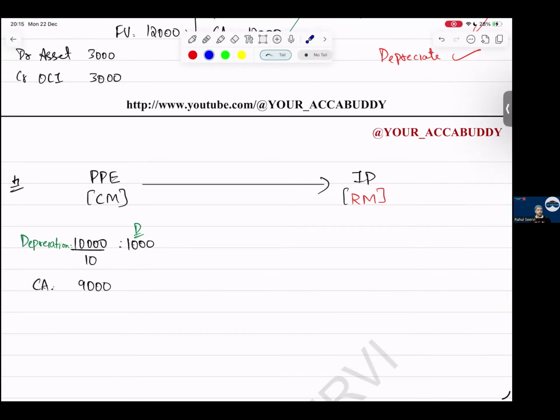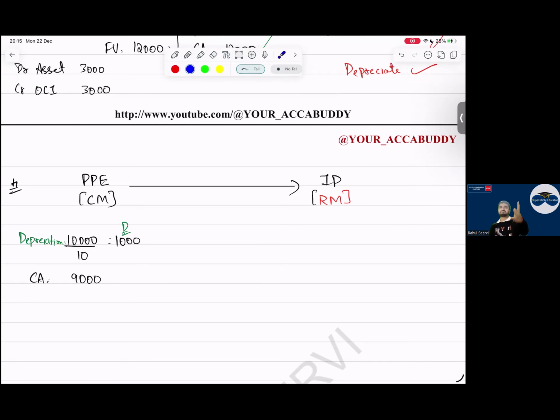Others, understand. If 9,000 is the value, will investment property take it? No, sir, it will not.